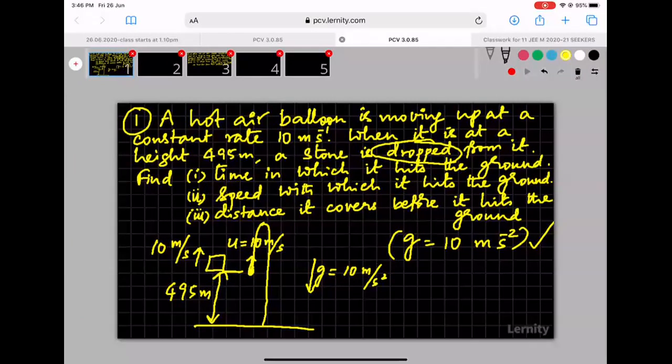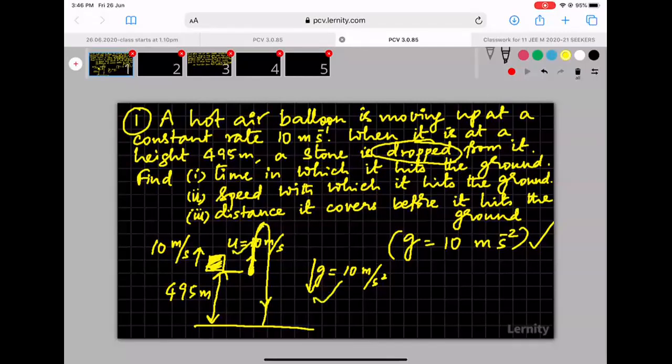Okay, so continuing with this. This is the hot air balloon, and it's rising up with a speed of 10 meters per second upwards, and an object is dropped from there. So the initial speed is 10 meters per second upwards for the stone also. Acceleration due to gravity is 10 meters per second square, acting downwards. Since the acceleration is in the opposite direction to the initial velocity, the velocity decreases in magnitude, so the object goes up until its speed becomes 0, and after that it starts falling down under the acceleration due to gravity until it reaches the ground, right?